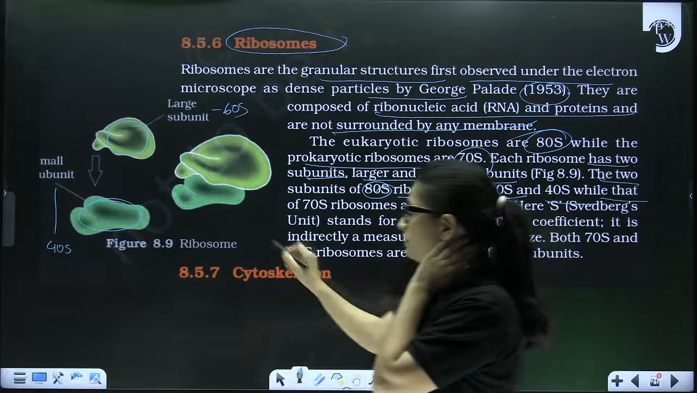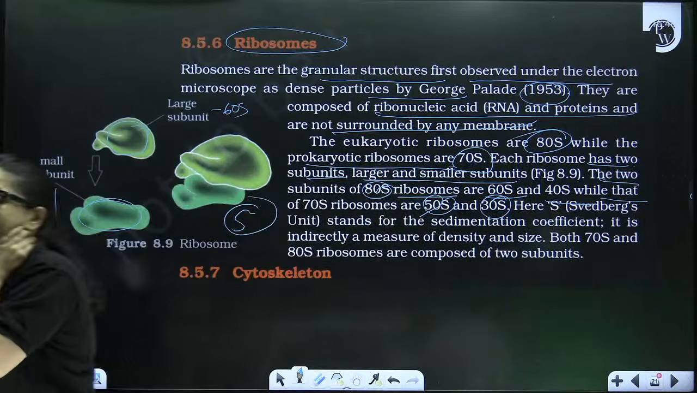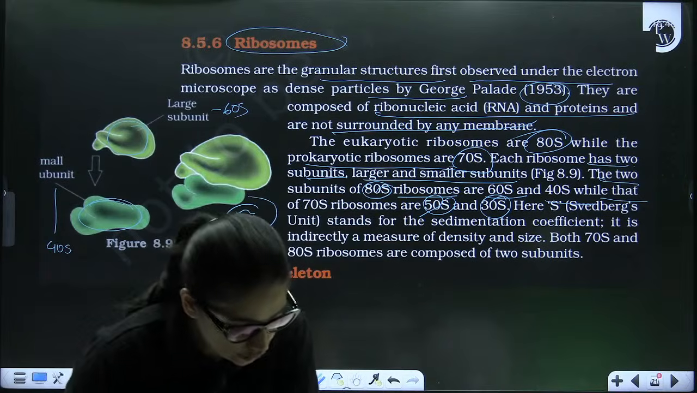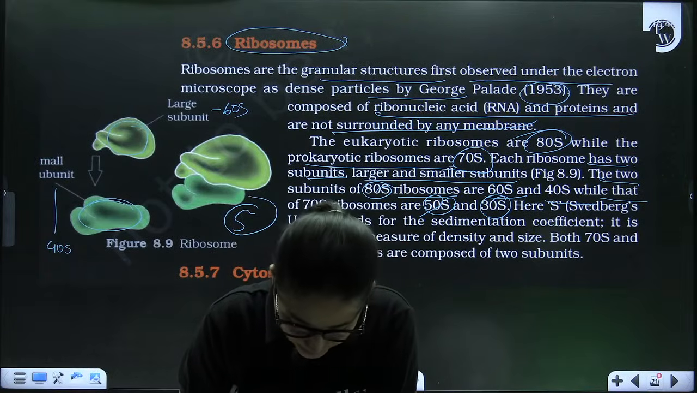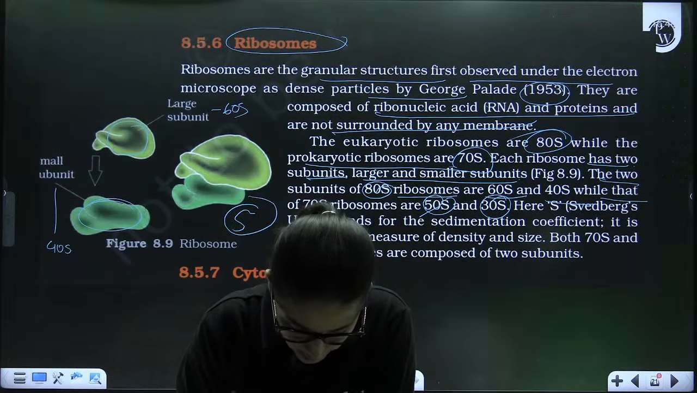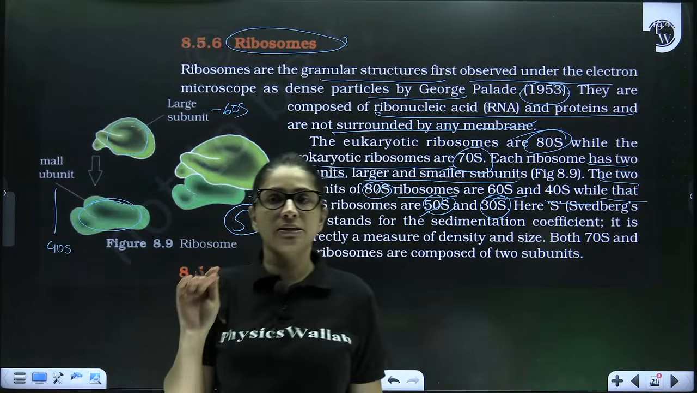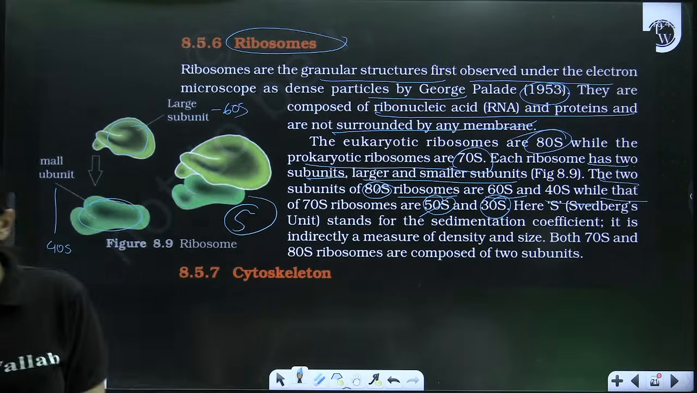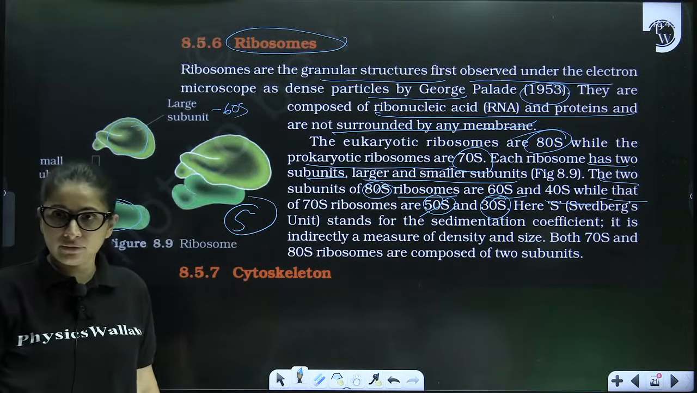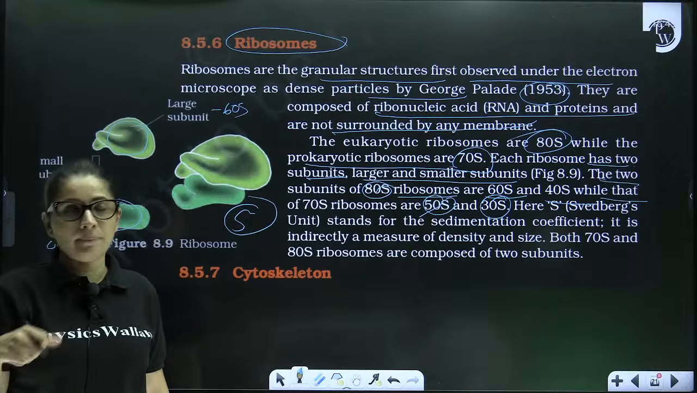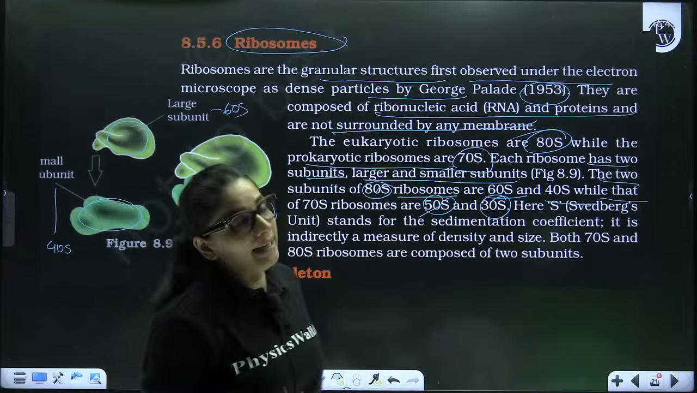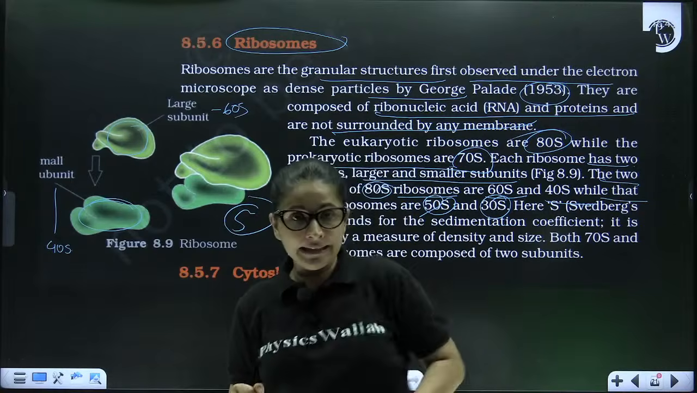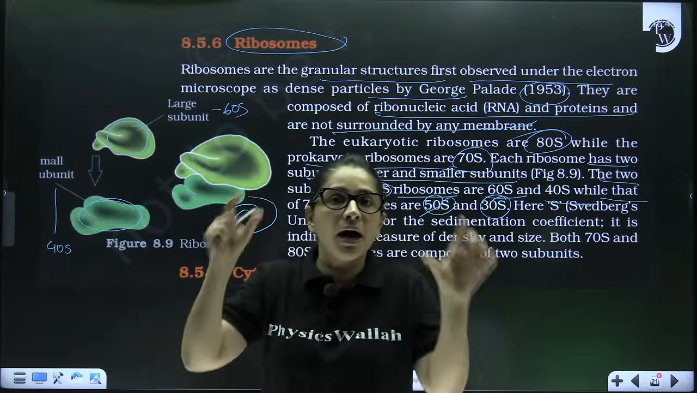Now you must be wondering what we mean by S. Can anyone decode for me what S means? So S here stands for Svedberg's constant, named after the scientist, or you can also say the sedimentation coefficient. So this S gives you an indirect measure of the density and the mass of the ribosomal unit.